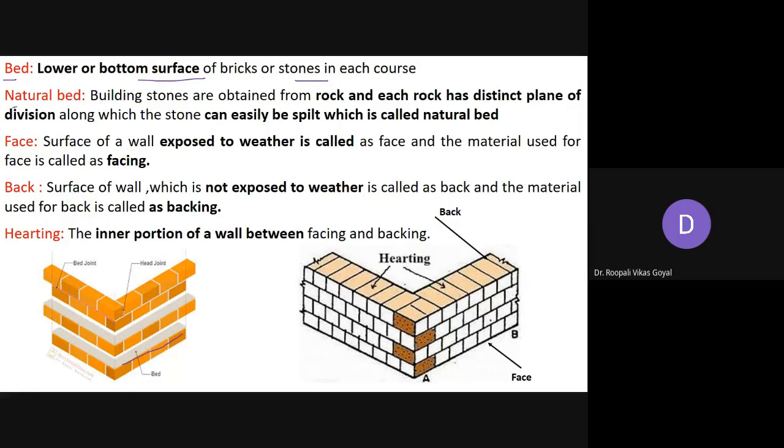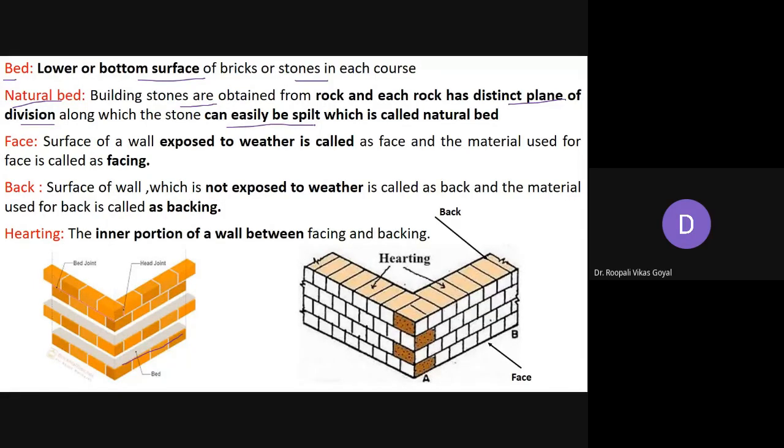Now next is natural bed. This natural bed word is generally used for stone masonry. Generally these building stones are obtained from rock, and each rock has some distinct plane of division along which the stone can easily be split. वो एक ऐसा plane होगा जिसपे से वो easily split हो सकता है अपना कोई भी stone.